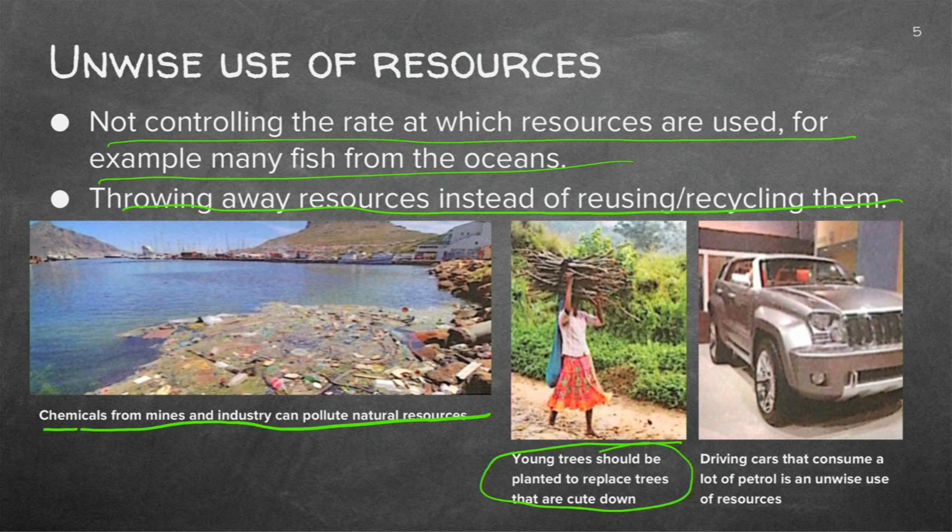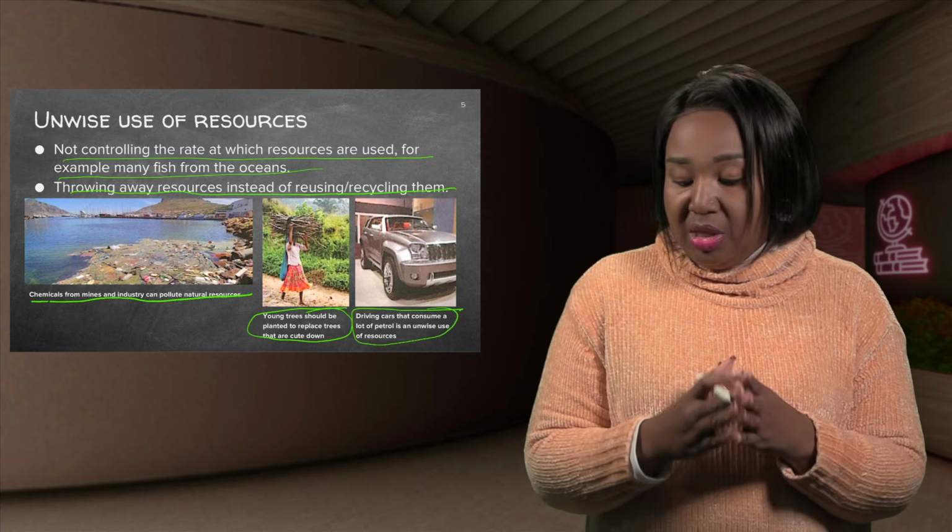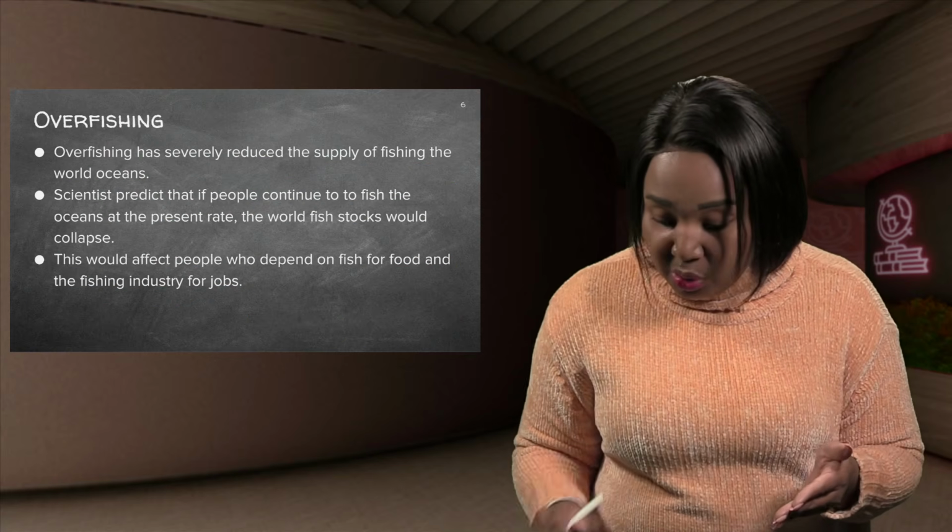This mostly happens in rural areas where people use wood for energy. When they cut down trees, they do not plant them back again. This will also lead to the unwise usage of resources. And then driving cars that consume a lot of petrol. We have some cars that have huge engines that will just waste resources.